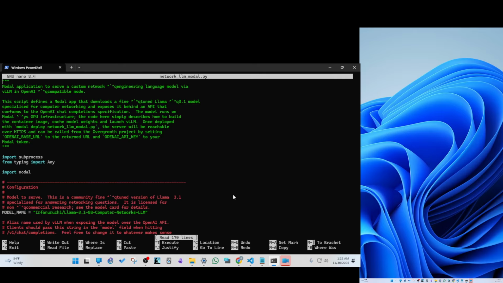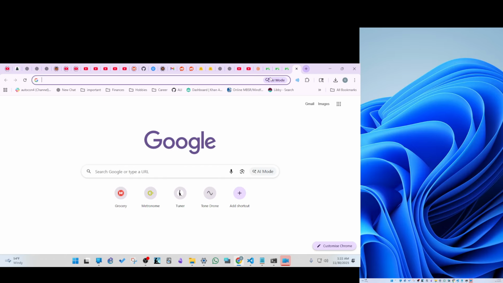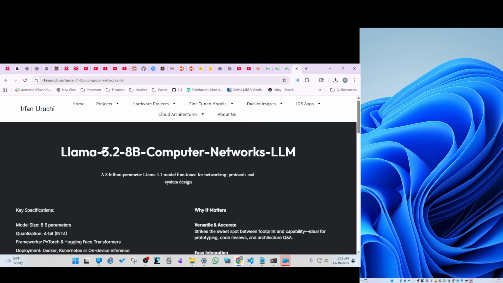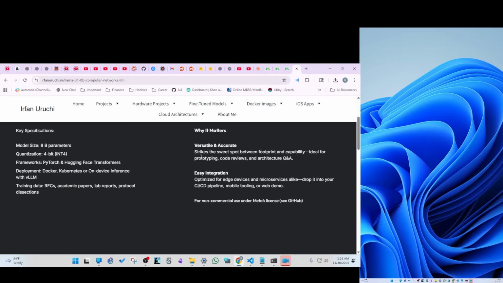I don't even know. One thing that I will show, and I'll end the video on this, is that custom model. We can take custom models and put them up on Modal, and then use them. This is a really cool custom model. It's Llama 3 8B, which is a really great model, and it runs on older hardware. I've got a 3090 here, and this should run on that card just fine.